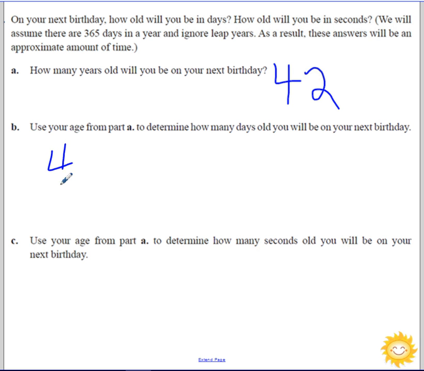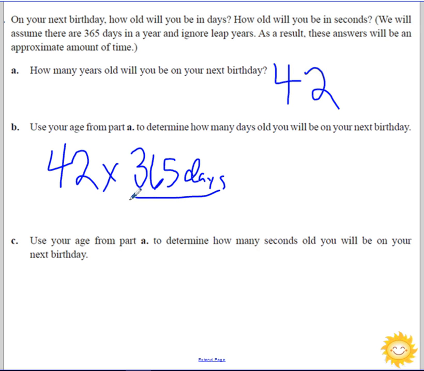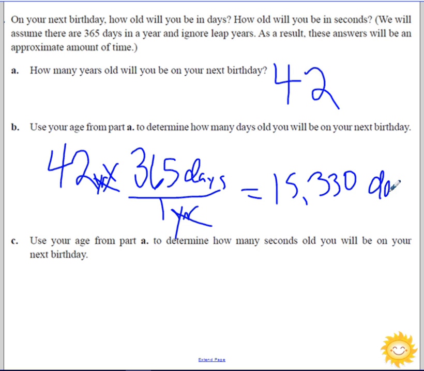So I have 42 years coming up times 365 days in 1 year, if we want to write it as our unit fraction, and my years would cancel. So that would give me 15,330 days old. Whew, makes me sound ancient.